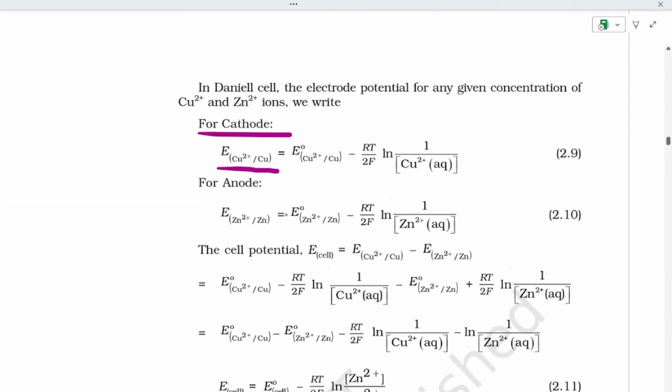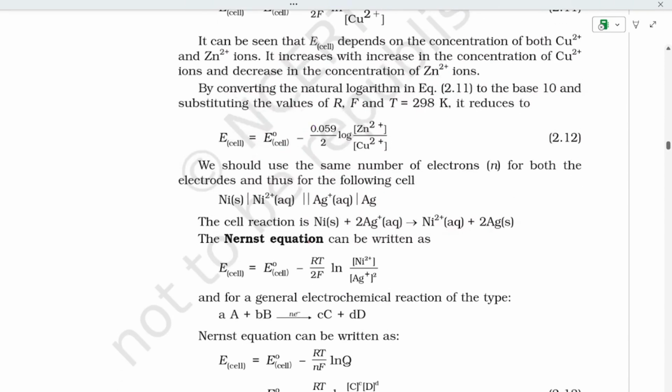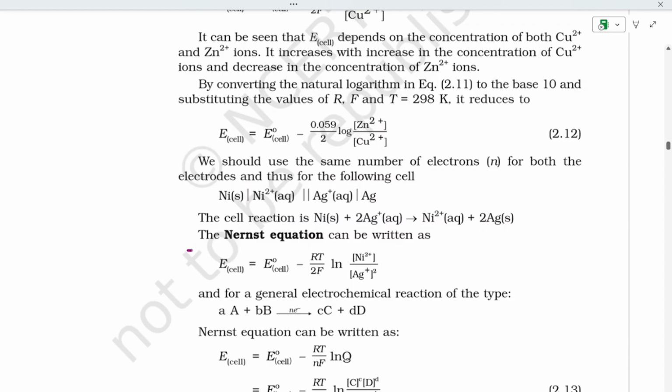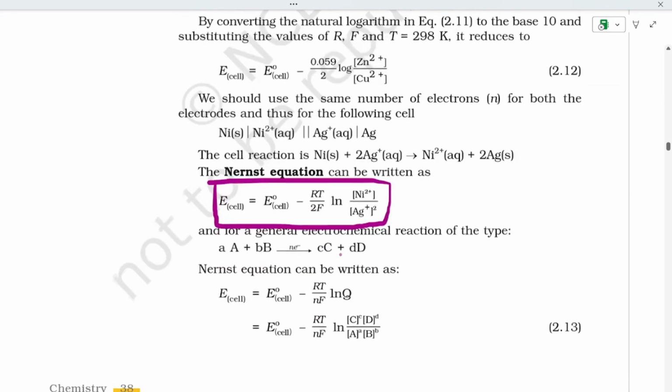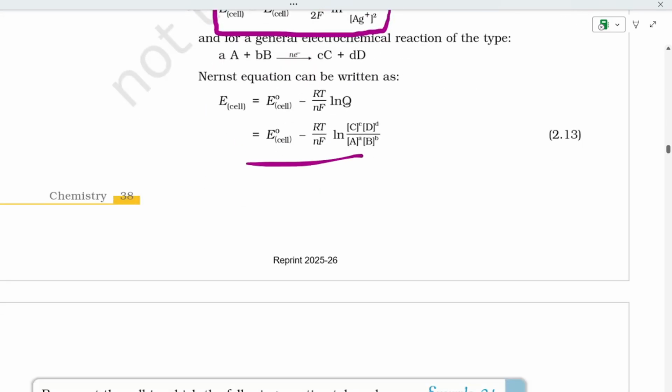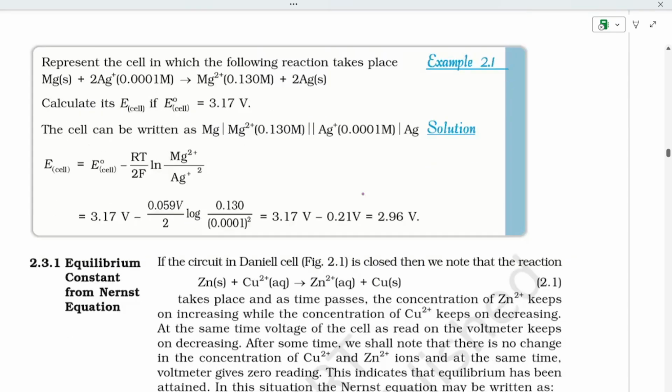And now for zinc and for the cell potential, you can see the Nernst equation can be written as E cell = E° cell minus RT divided by 2F ln [Ni2+] divided by [Ag+]^2. For this they have given different Nernst equations.